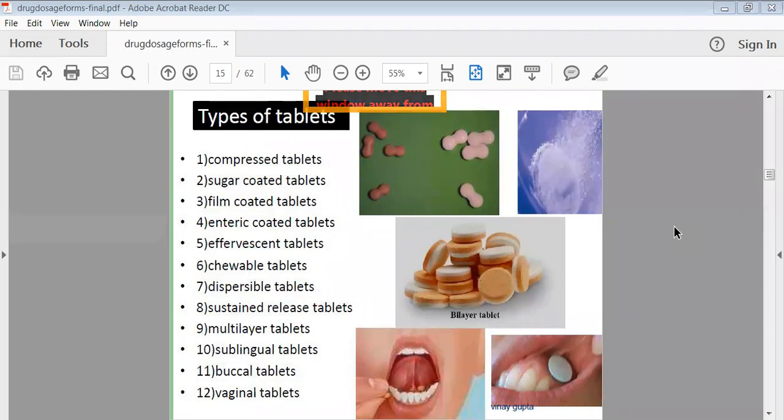Then after that, multi-layer tablets are there, like a two-layer tablet, or a three-layer tablet. So many times you might have seen in the market, there are tablets having two layers with different colors. In the PPT I have shown here a bi-layer tablet. So multi-layer tablet means there are a number of layers available in a single tablet.